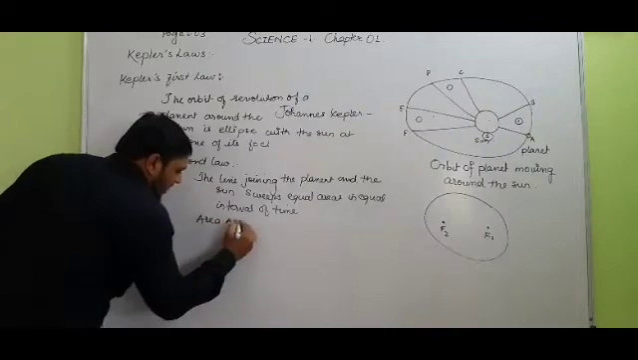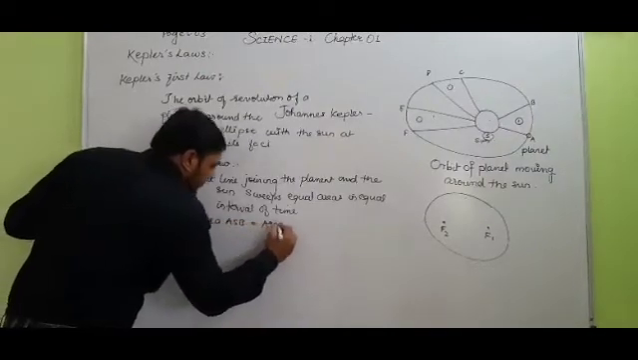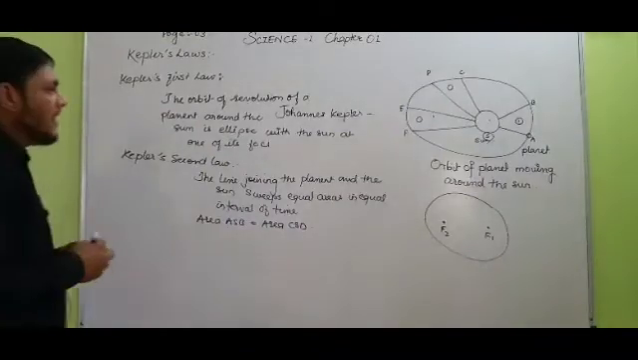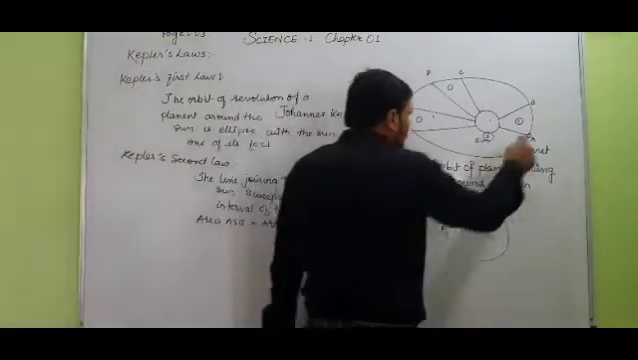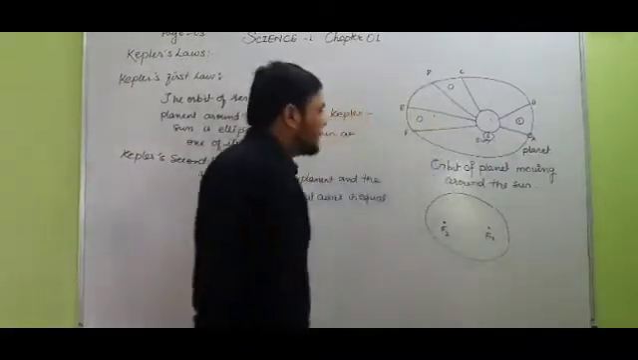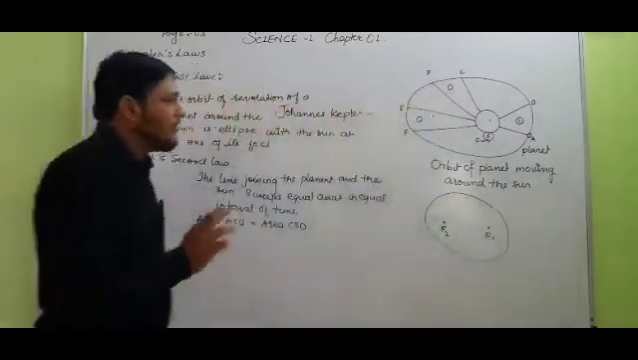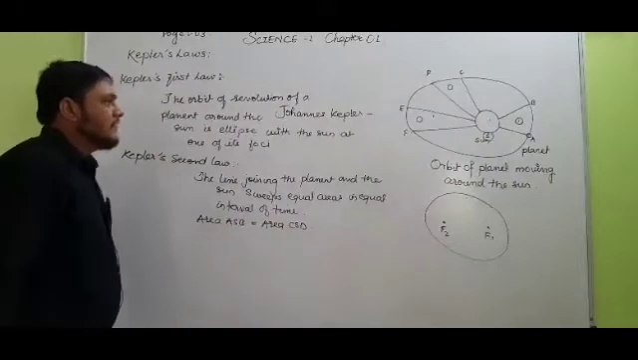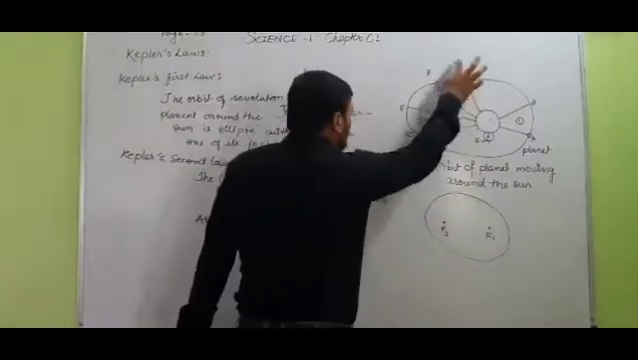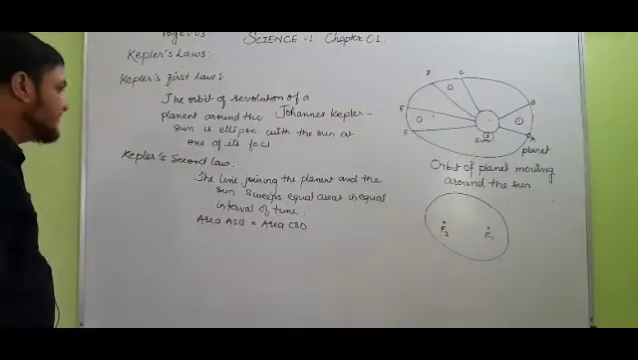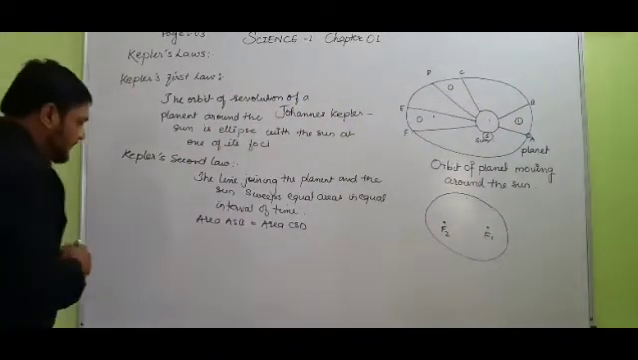Area ASB is equal to area CSD. Student, remember that while traveling from A to B, the planet covers area ASB, and the time required by the planet to cover area ASB is equal to the time required by a planet to cover the area CSD. And area ASB is equal to area CSD. This means that, yes,